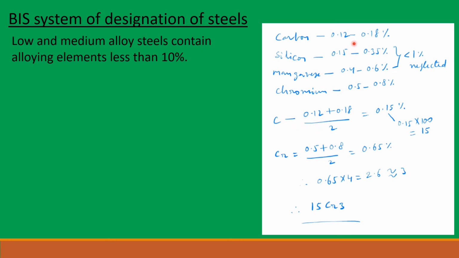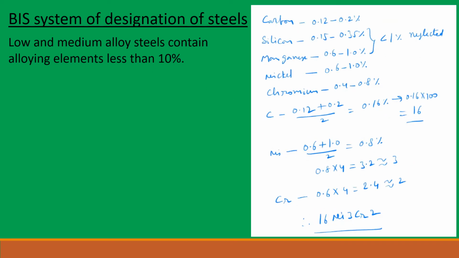Carbon is 0.12 to 0.18%, so average is 0.15%, and that is multiplied by 100, so that will become 15. And chromium can be written as 0.5 plus 0.8 by 2, that is 0.65 percent average. So 0.65 into 4, that is 2.6, and rounded to nearest integer, so that will become 3. So the formula for this steel is 15Cr3.